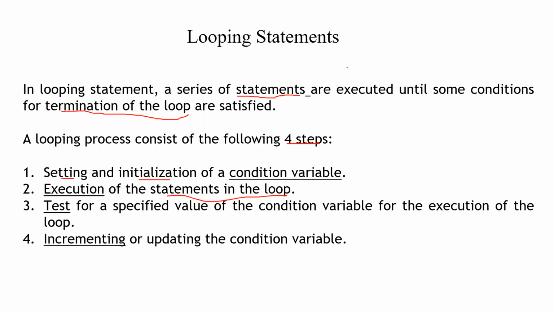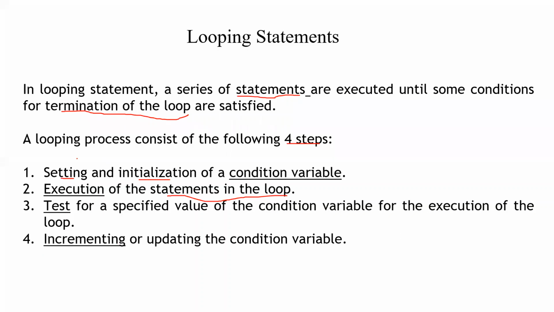Now in this chapter, in branching it was executing only once, right? Here we will be looping the same statements until a condition for exit from, or termination of, the loop is satisfied. So execution of the statements is involved. What is the next step? Test for a specific condition variable.